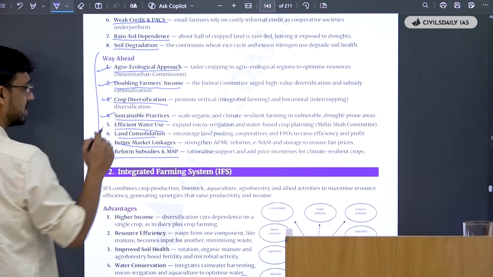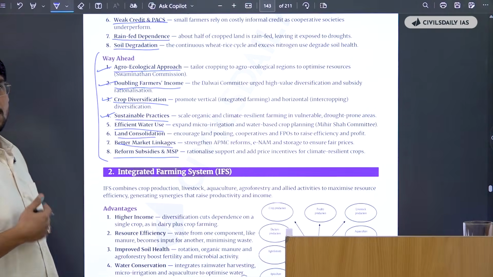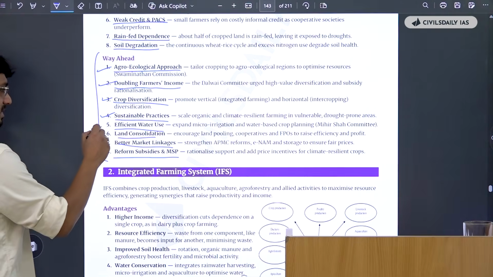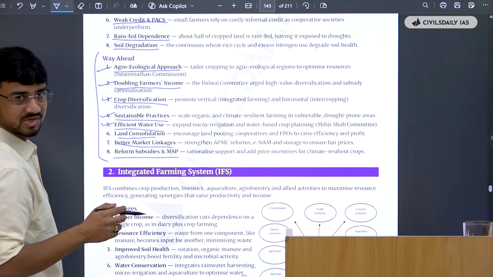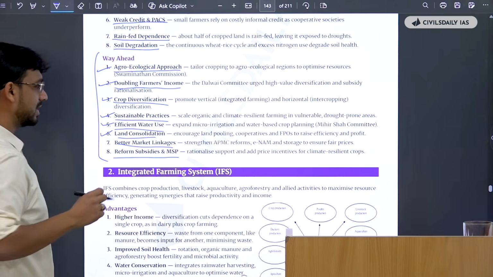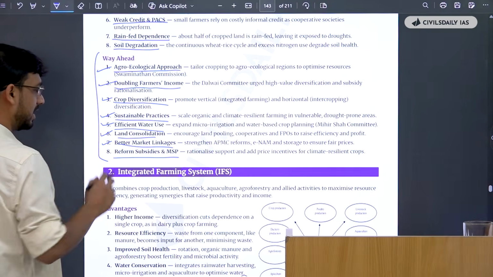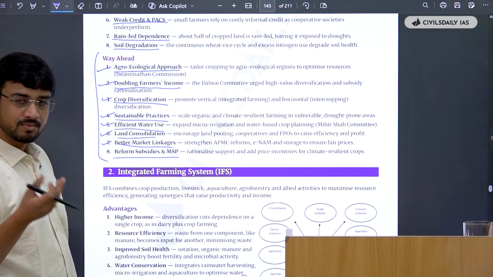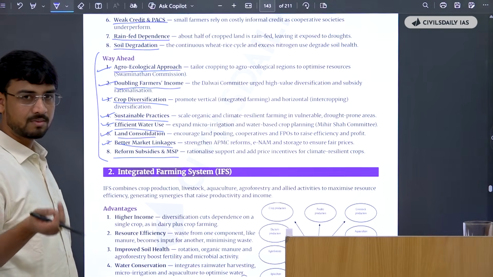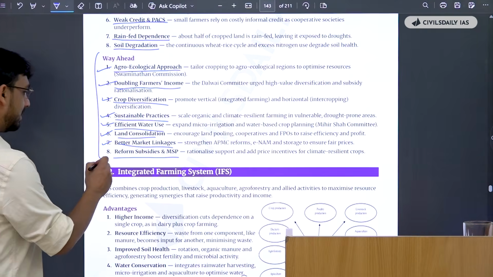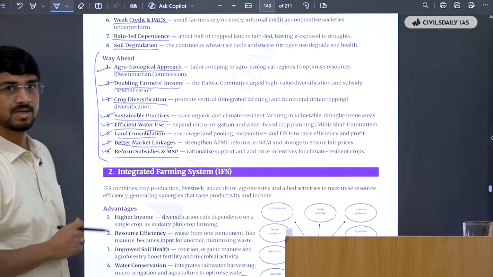We have to ensure sustainable practices so that farmers can go on farming for long. Then we have to ensure efficient water use as well. Then we have to ensure that there's land consolidation for the farmer to earn better. Then there's better market linkages that should be there, so that the crops that farmer produces, he finds a market for them. And then there should be reform of subsidies and MSP as well.